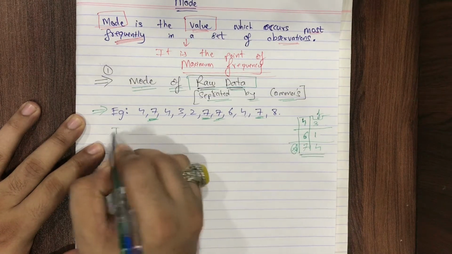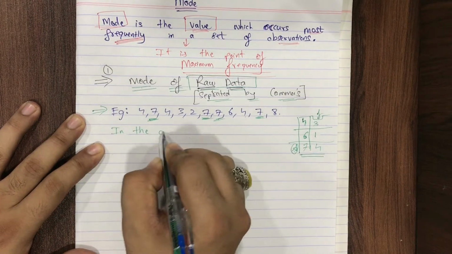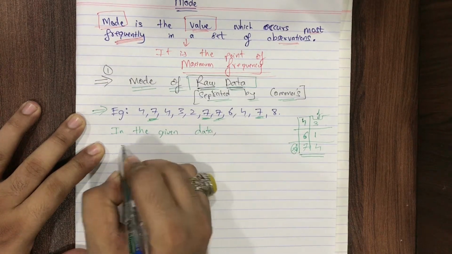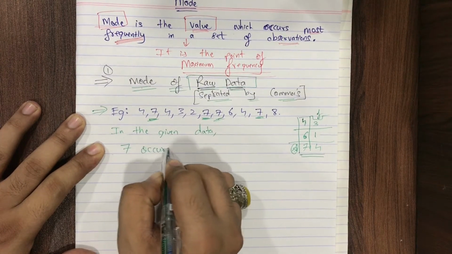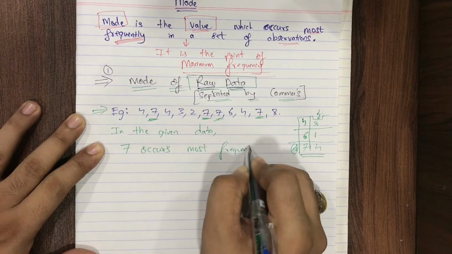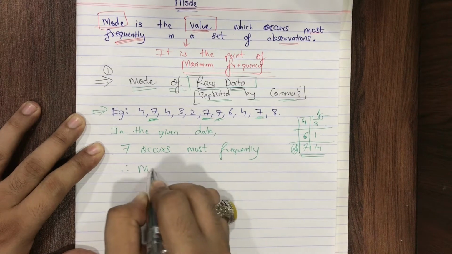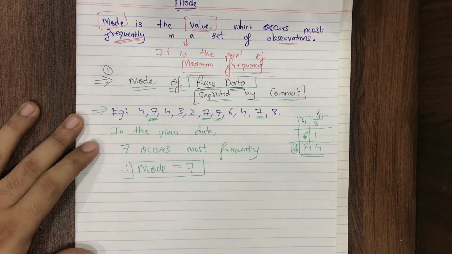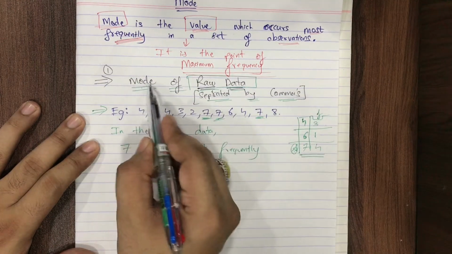Yes. So in the given data 7 occurs most frequently. Therefore mode is equal to 7. Answer. So we completed our mode of raw data.